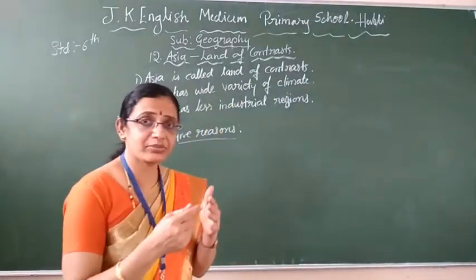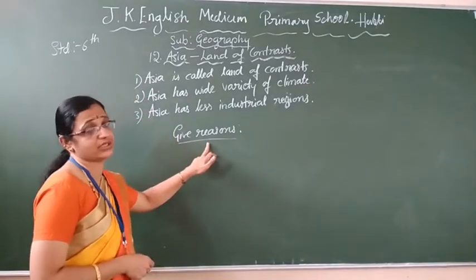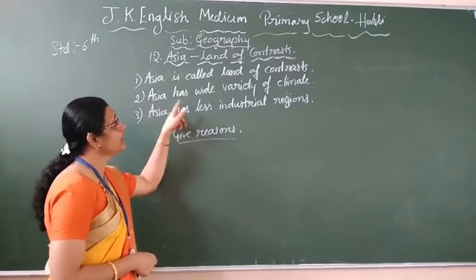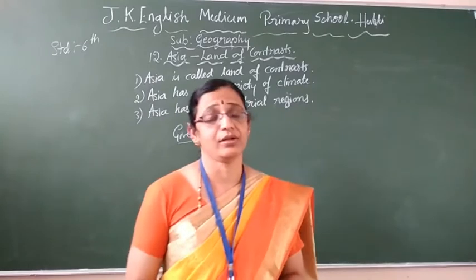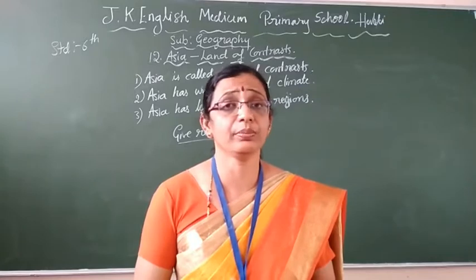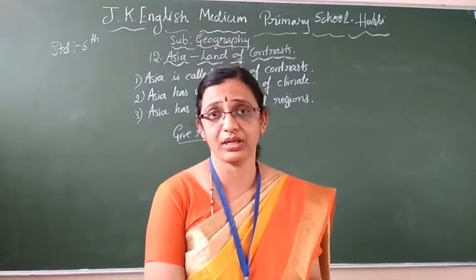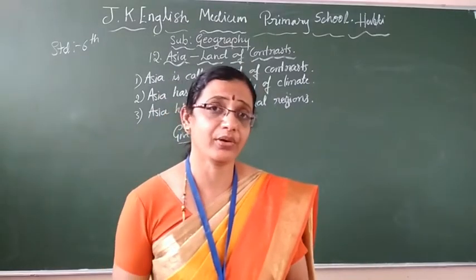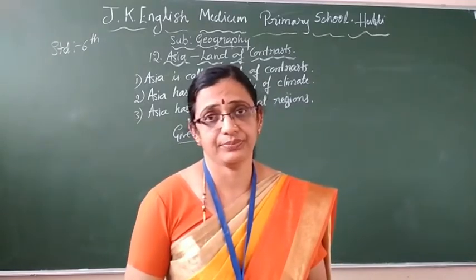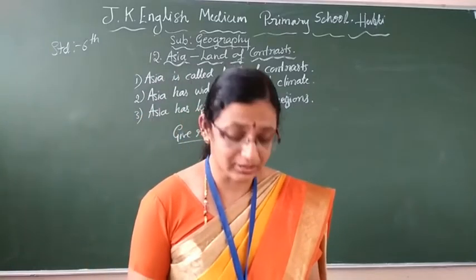Okay? While teaching, I explained this, children, but one more time I am revising it. Because a separate name will be there due to reason. I skipped this one in the notes, but we are telling this. Then Asia has a wide variety of climate. Varieties of climate you get in Asia. There is no matching of climate within the country also. Some states have one type of climate, another state has a different type of climate. Why is it so? It depends on the physical features. Followed by mountains, forests, rivers, deserts, all this.